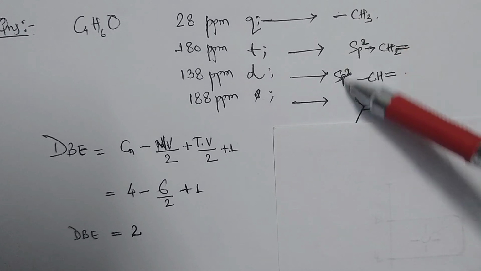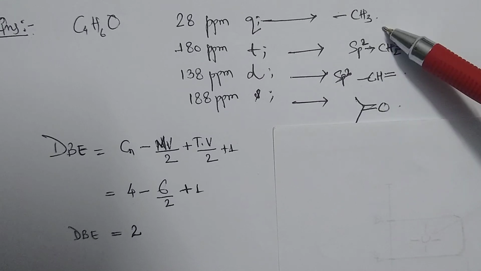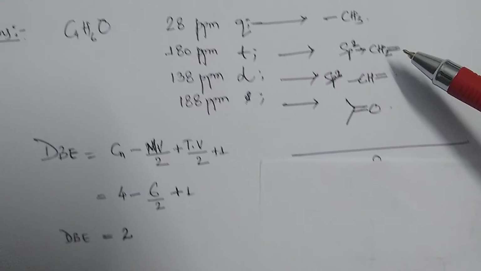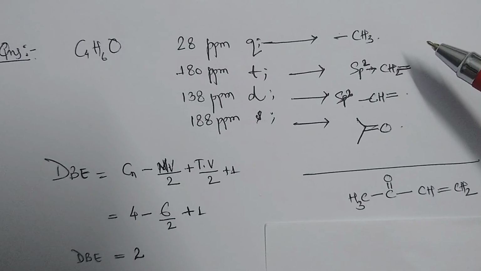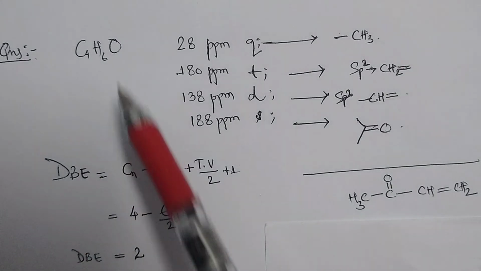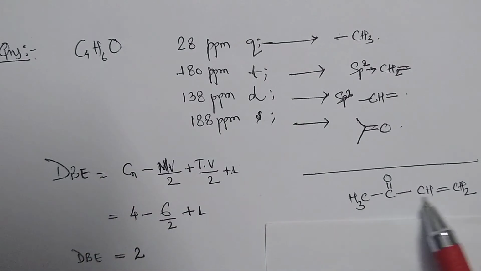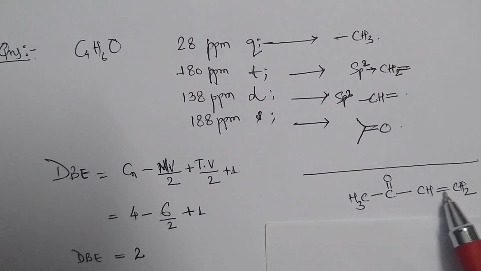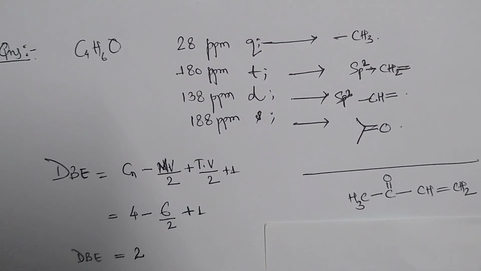So if we assemble all these fragments, then it will look like this. So this may be the possible structure for this given compound, that is CH3CO CH double bond CH2. Here 2 double bond equivalents are there for this compound. So maintaining this, we have made the possible structure for this compound.